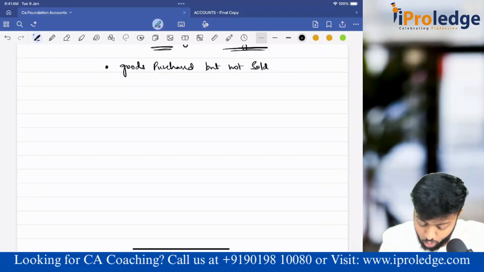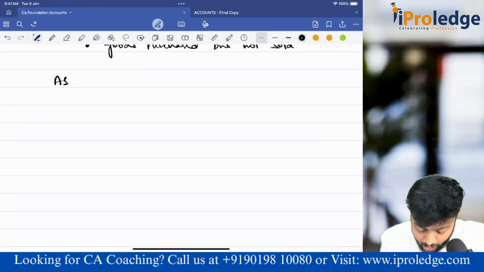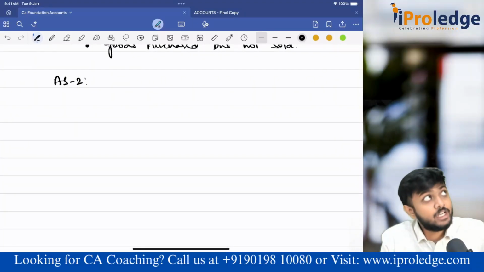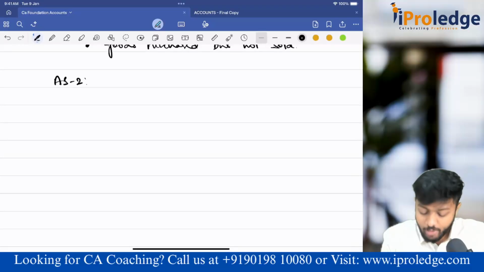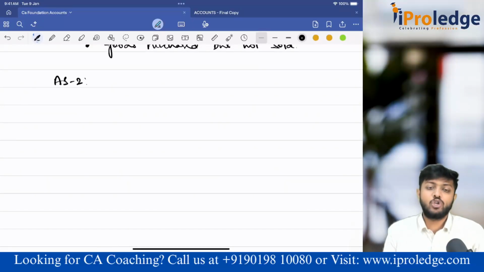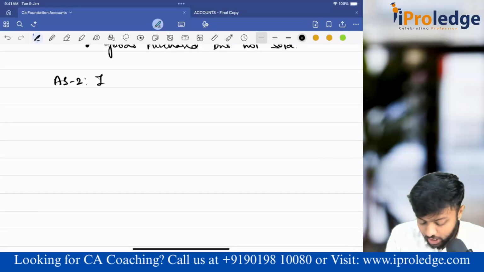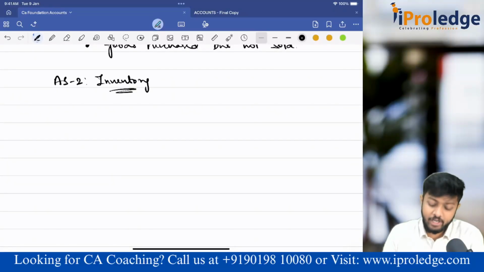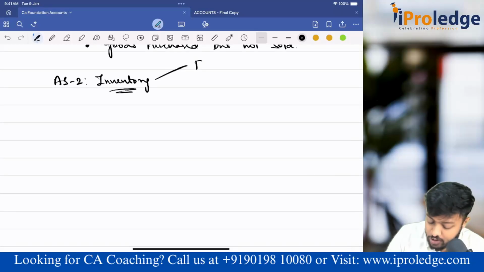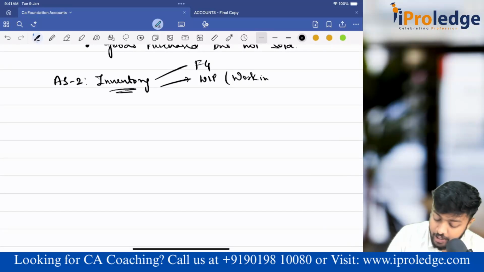No. If you go to Accounting Standard 2, that is the standard which gives you accounting principles or rules as to how to account for inventory. So if you go to AS 2, inventory means finished goods, WIP. What is WIP? Work in progress. Sir, what is work in progress?